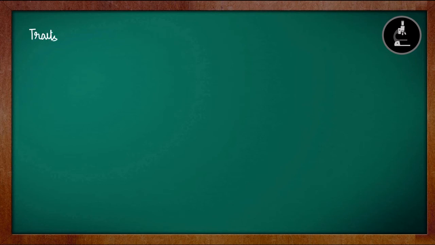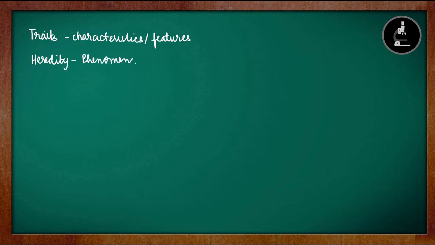So that is about an introduction to this chapter. Let us quickly recap the topics that we have discussed in this video. We started with what traits are. Traits are the characteristics or features of an organism which are passed on or inherited from the parents to their offspring. After traits, we discussed what heredity is. Heredity is the phenomenon of inheritance of traits from the parents to their offspring.